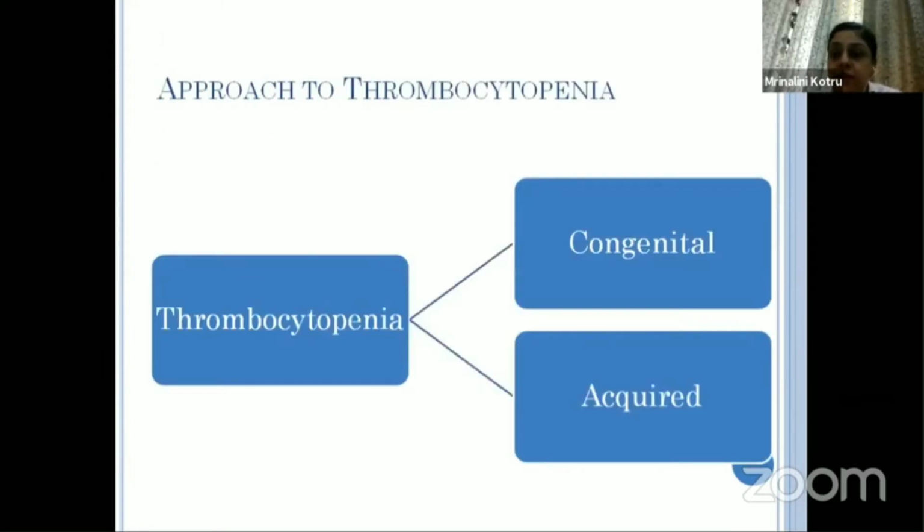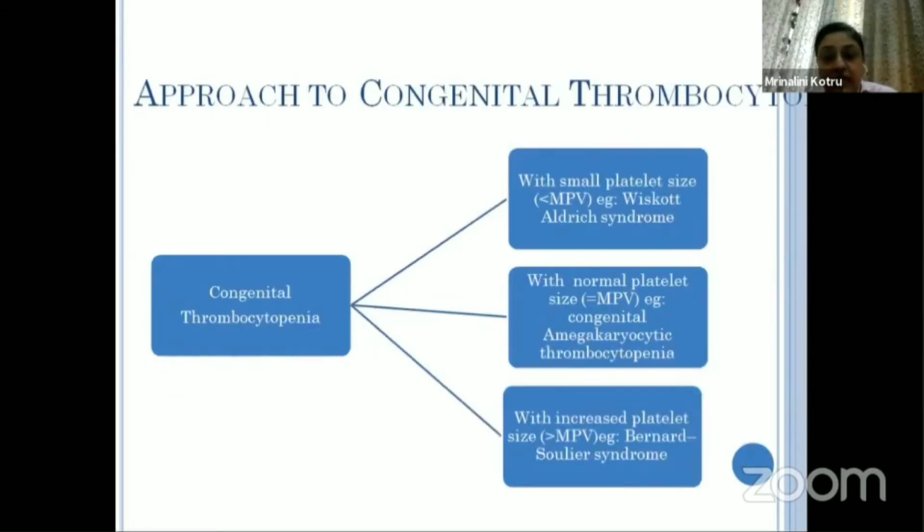So if there is thrombocytopenia and the patient's history suggests an increased bleeding tendency from childhood and quite early in age, then you need to look at the peripheral smear for other reasons also, and look at the CBC parameters in which the MPV is given.